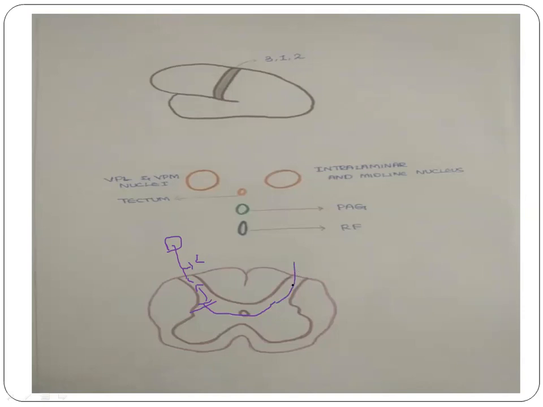So out of the fibers entering the paleospinothalamic tract, most of the fibers are projected into the brainstem areas, mostly the reticular formation, periaqueductal gray matter, and the tectal areas. Only a few fibers are projected into the higher areas, and from here the third order neurons arise, and they're projected into the intralaminar and the midline nucleus. So these are the third order neurons, intralaminar and a few areas of the cortex. So these are regarding the third order neurons of the slow pain pathway.